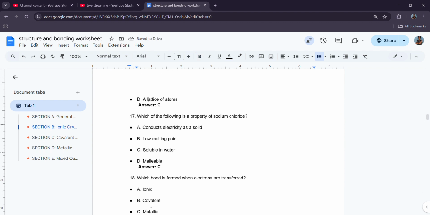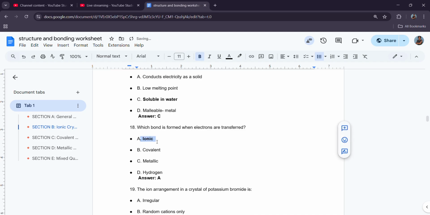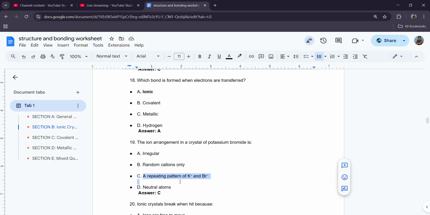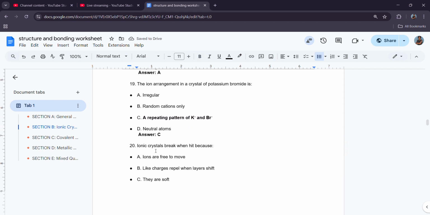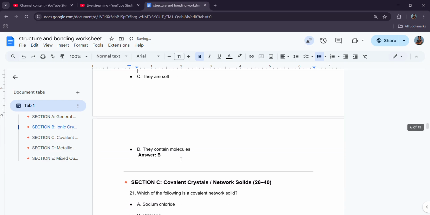17, which of the following is the property of sodium chloride? Conducts? No. Low melting point? No. Soluble in water? Yes, it is. Sodium chloride can dissolve in water. Metals would have been malleable. 18, which bond is formed when electrons are transferred? Ionic bond. The ion arrangement in a lattice of potassium bromide is a repeating pattern of K plus and Br minus. 20, ionic crystals break when hit because like charges repel when layers shift.